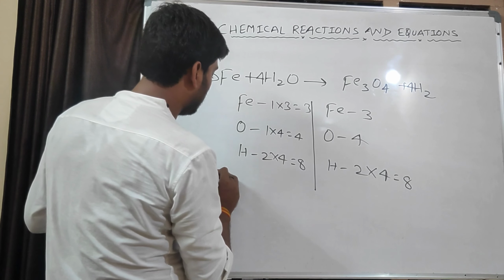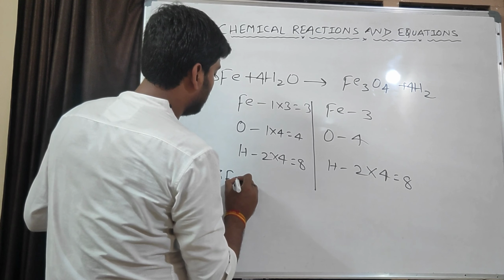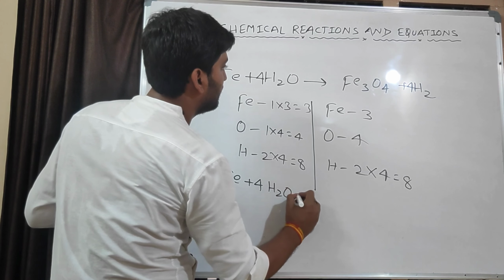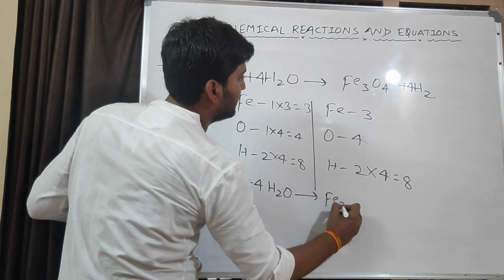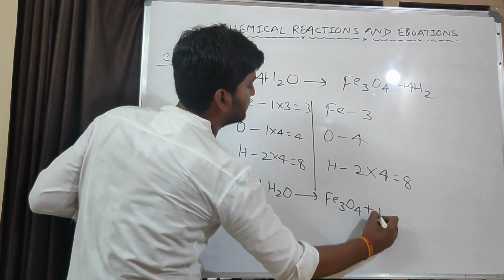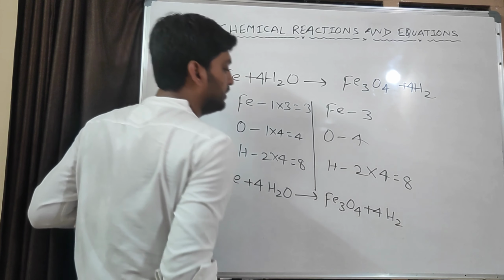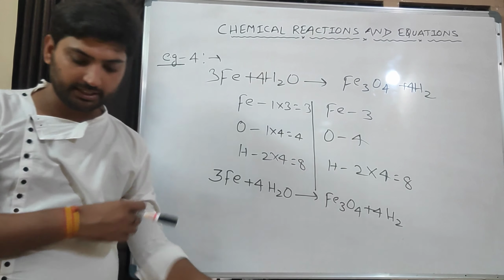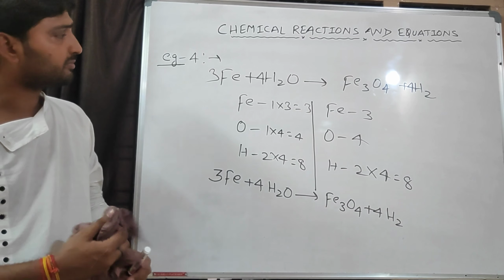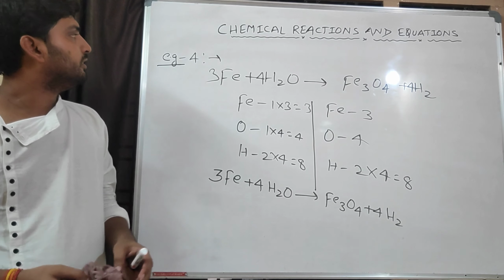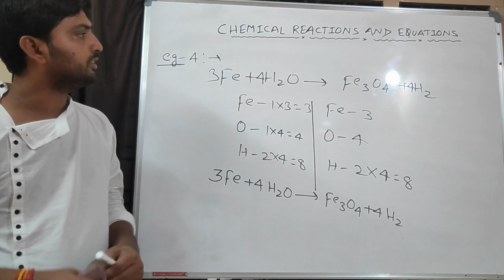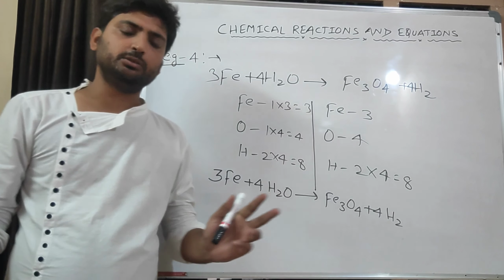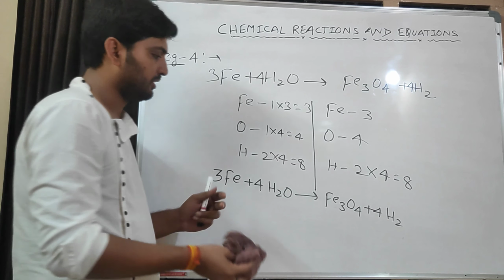See, the balanced chemical equation is 3Fe plus 4H2O gives Fe3O4 plus 4H2. Sorry, H2O means H2. This is the balanced chemical reaction. Now I think you will be able to balance any chemical reaction by this method. It is very easy.